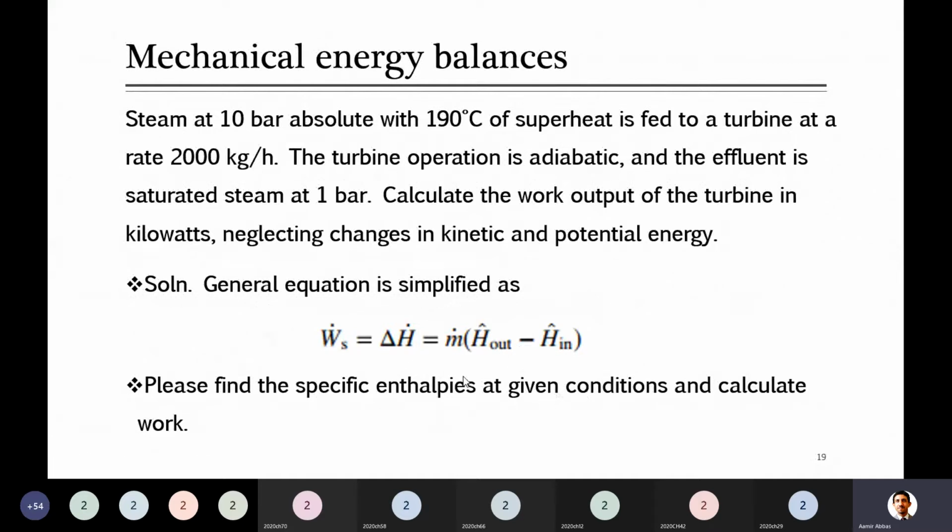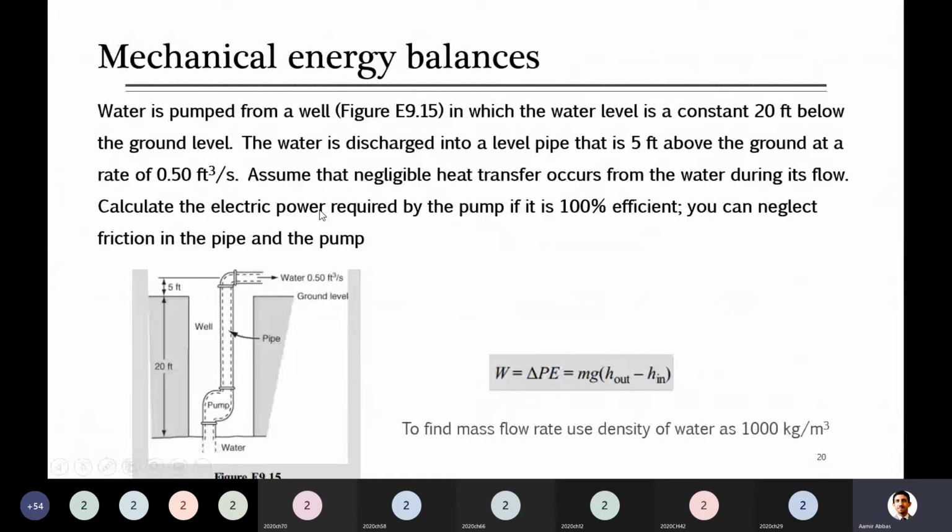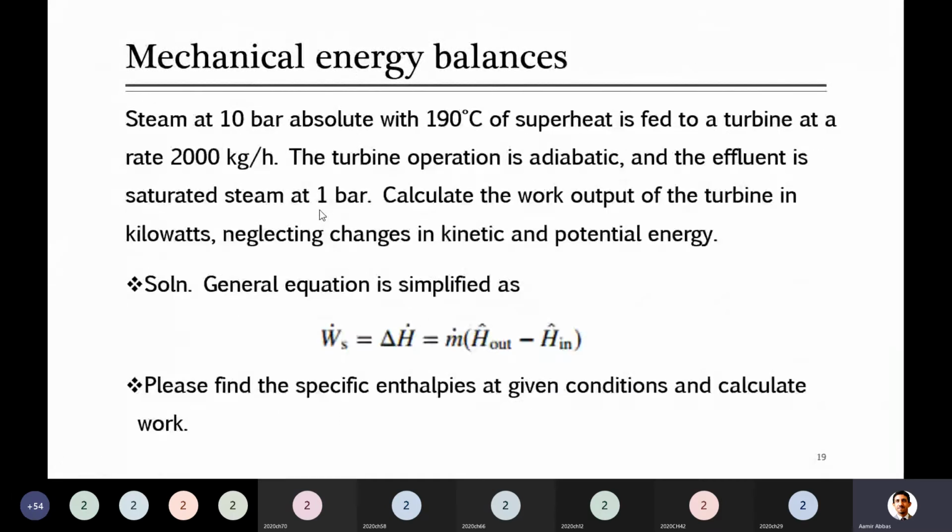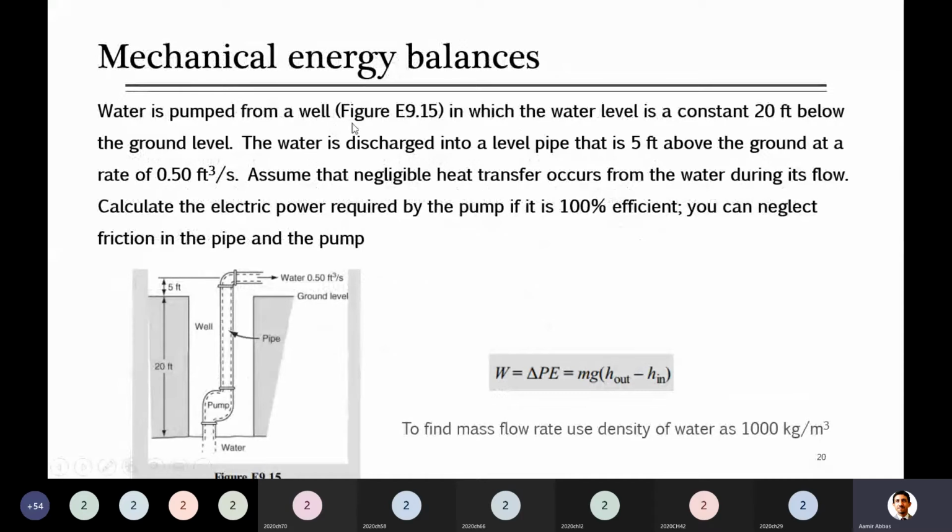Otherwise just skip it. Another example, just to show you: here water is being pumped from a well in which the water level is constant 20 feet below the ground level, as he mentioned in the diagram. The water level from where you are starting pumping is 20 feet below the ground level.